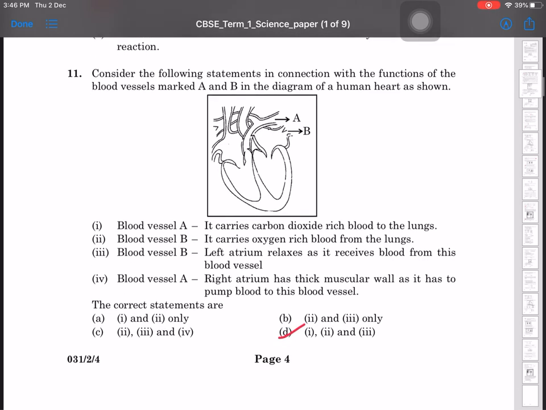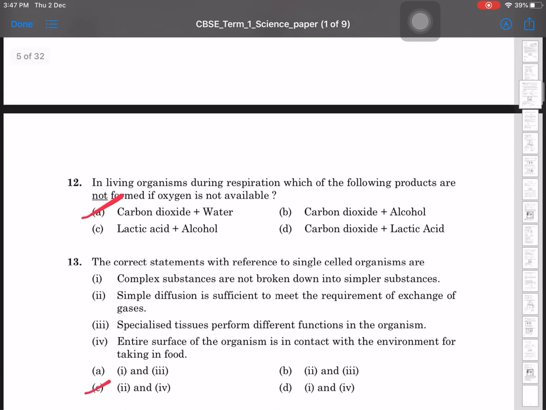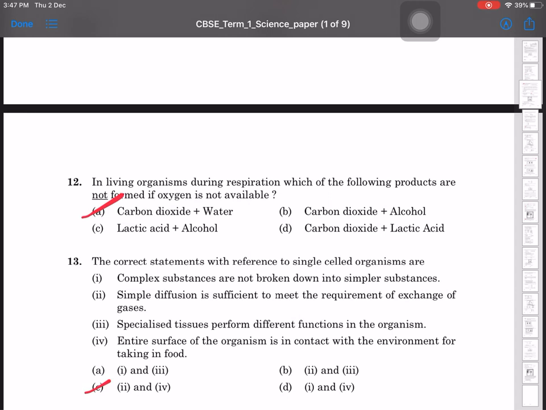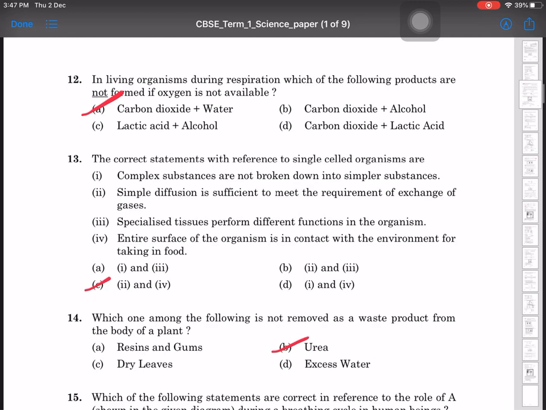11th, consider the following statements in connection with the functions of the blood vessels marked A and B. Diagram of human heart. So A, it carries carbon dioxide rich blood to the lungs because it is coming from the left ventricle. And second is B, it carries oxygen rich blood from the lungs. So in the B it is going to the left auricle, and first one is so 1, 2 and 3, D option. In living organisms during respiration, which of the following products are not formed if oxygen is not available? So carbon dioxide and water will not be formed, complete oxidation नहीं होगी.